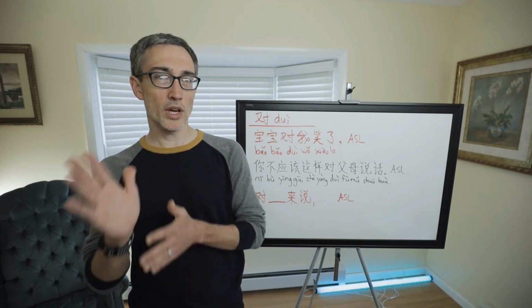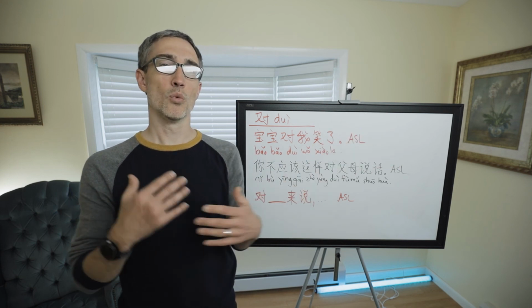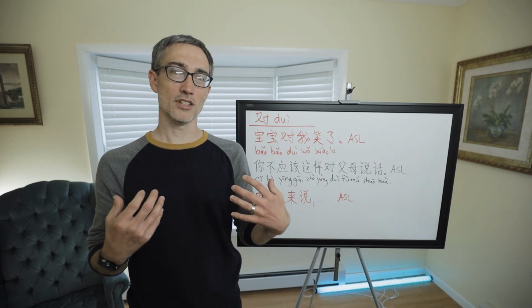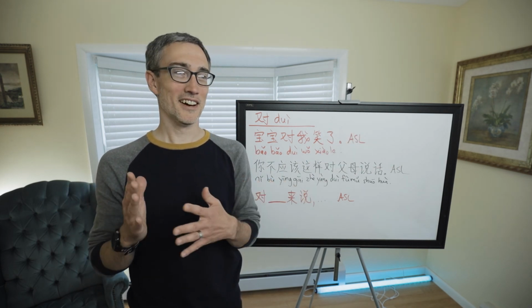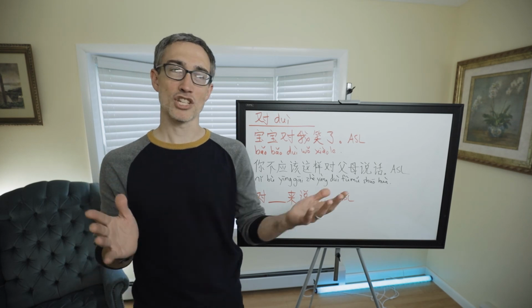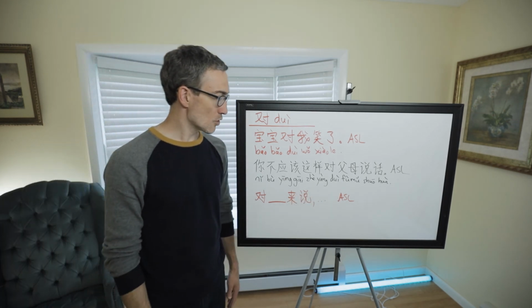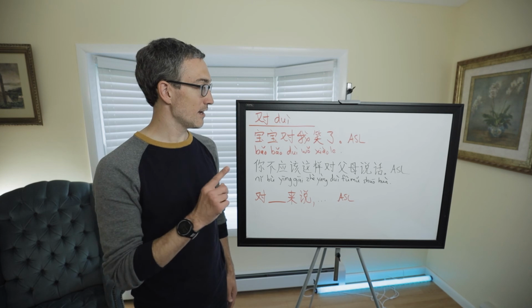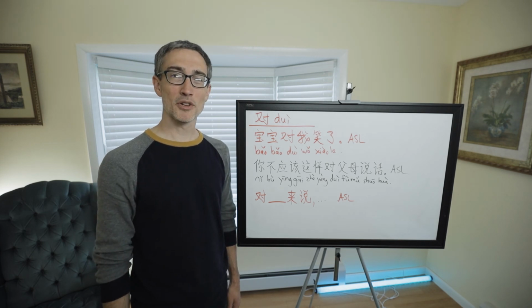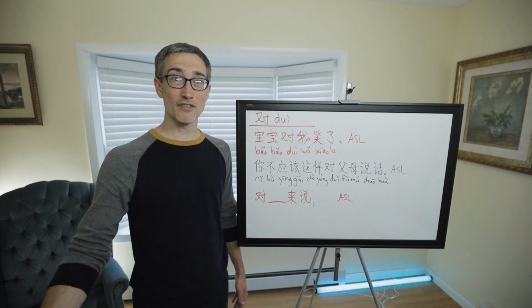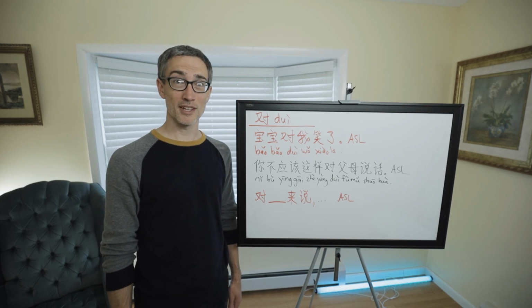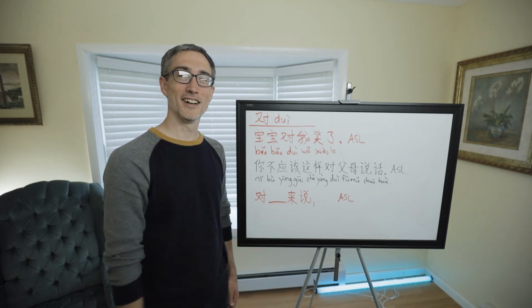So you can be 对 something 好奇. 我对象棋好奇. There we go. That's fun. That means to be curious about chess. So there we have it. We had 给 and now we have 对. Keep up the good work. Next video is a review video for the week, and then we go into our last week of HSK2.